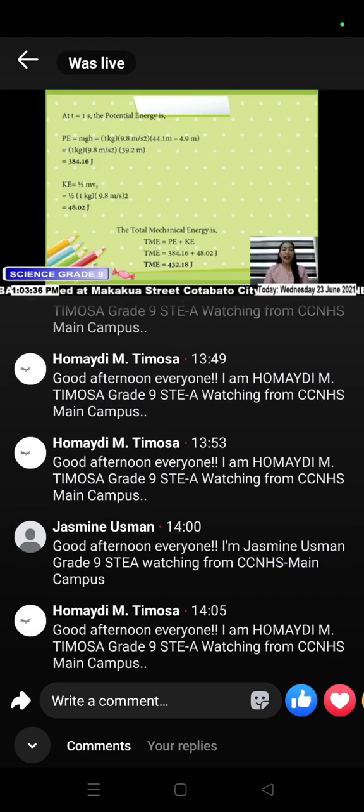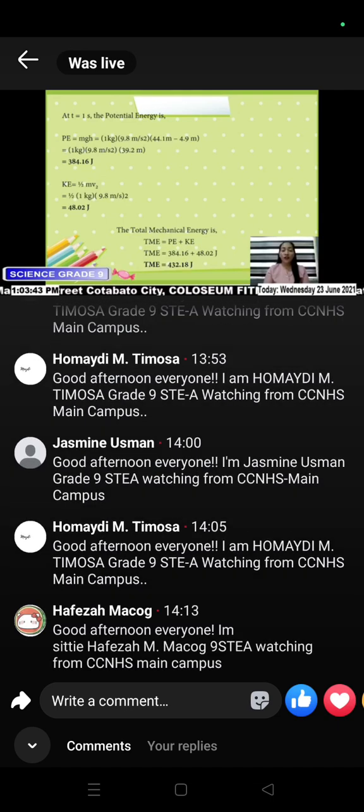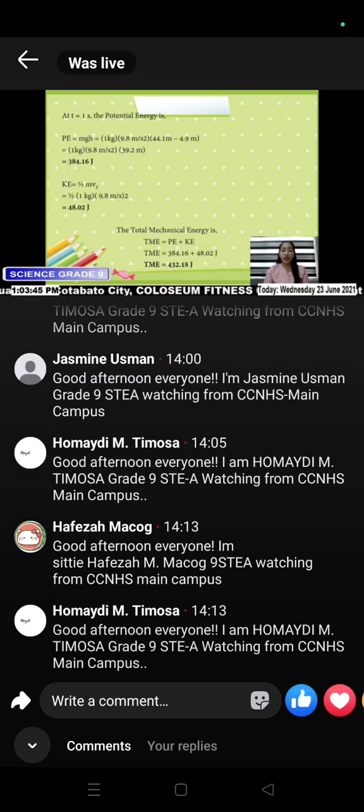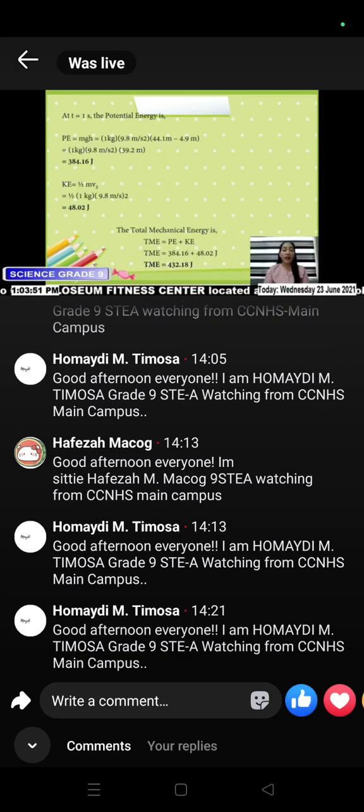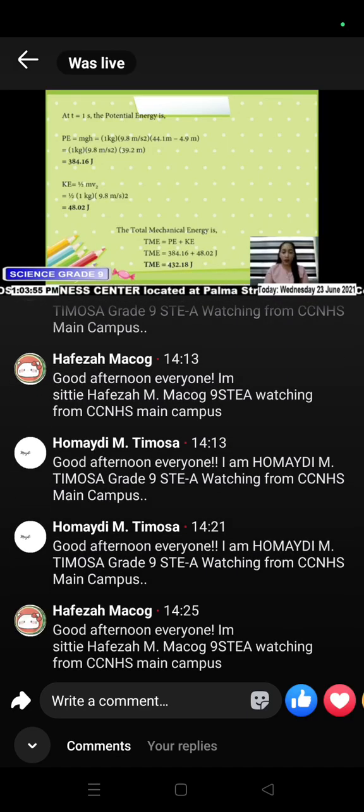At t equals 1 second, the potential energy is PE equals mgh, which equals 1 kilogram multiplied by 9.8 meters per second squared multiplied by 44.1 meters minus 4.9 meters. That gives 1 kilogram multiplied by 9.8 meters per second squared multiplied by 39.2 meters.